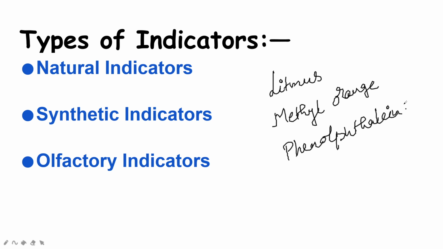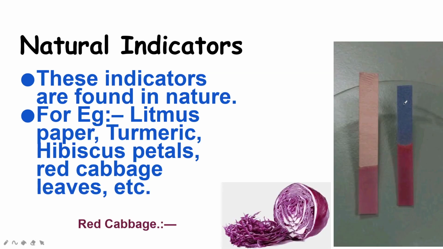There are three types of indicators: natural indicators, synthetic indicators and olfactory indicators. Natural indicators are found in nature. For example, litmus paper, turmeric, hibiscus petals and red cabbage leaves come under natural indicators. This is the red cabbage which you can see here.